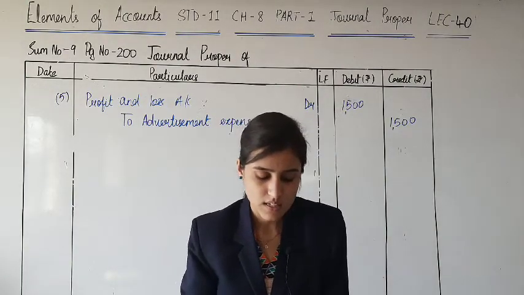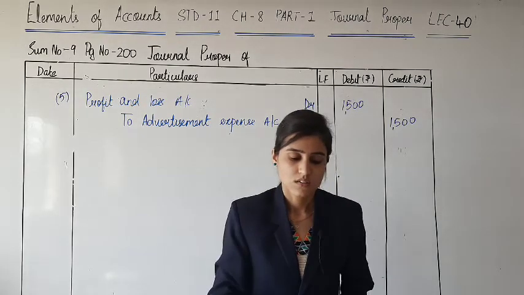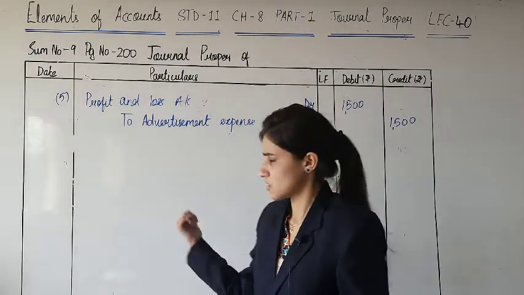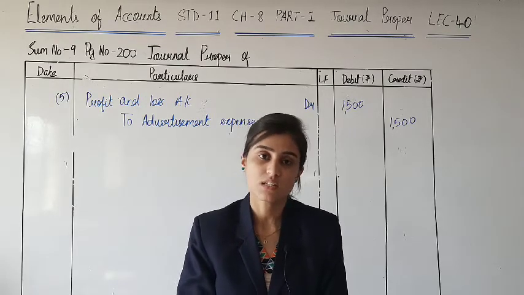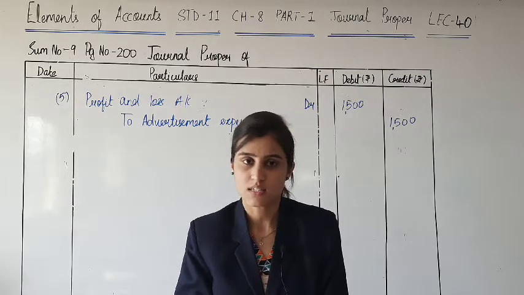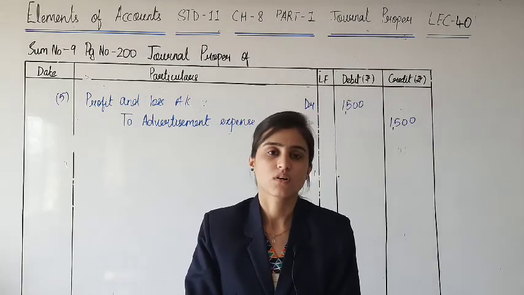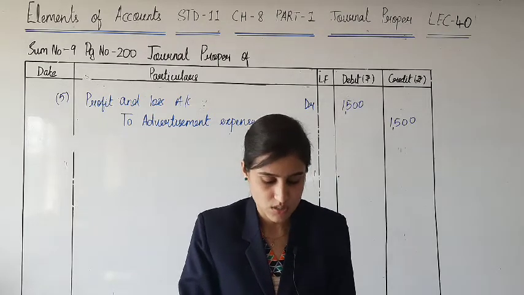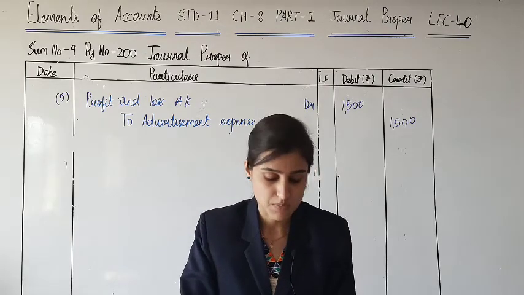Salary account. I think salary account की journal entry करवाने की कोई ज़रूरत नहीं है. Explanation that was given to you in this lecture itself before this, actually on page number 196 the journal entry closing entry for salary is already given, which is profit and loss account debit to salary account. Salary is an expense and hence it is credited at the time of closing it at the end of the year, and it is an expense which is transferred to profit and loss account. Dividend received is also already explained.